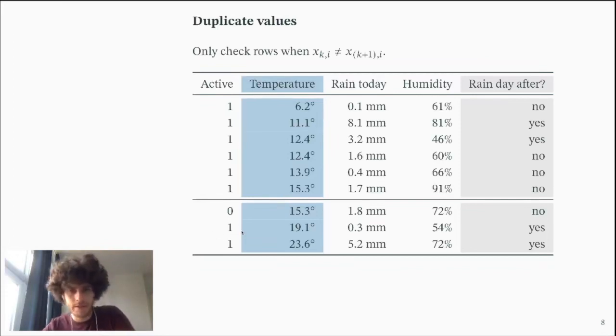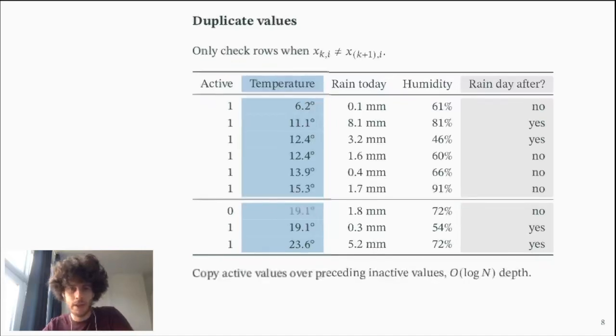So our solution is to copy the rows that have active values over preceding inactive values. With this, we have a solution that does this in log n depth. So per node we only have this log n depth factor, which greatly improves the efficiency of our method.